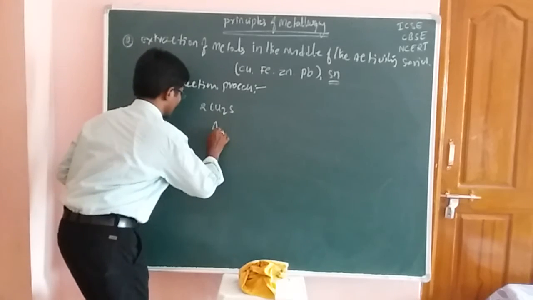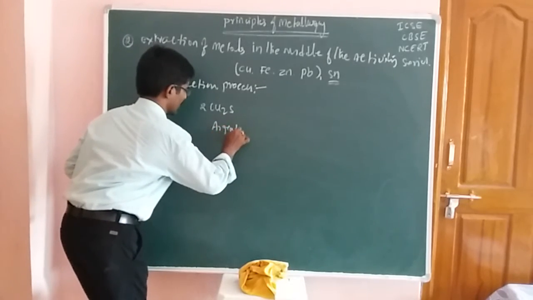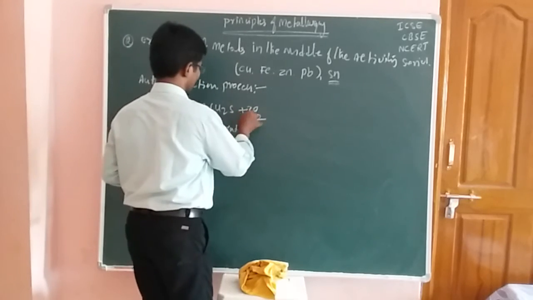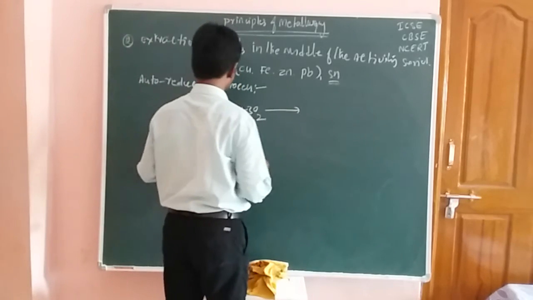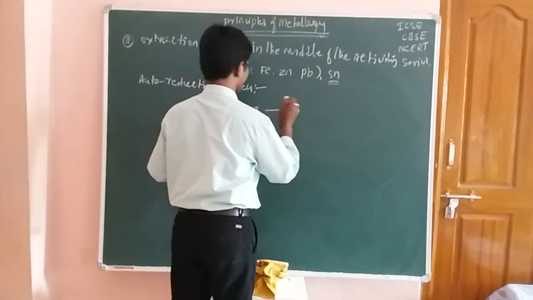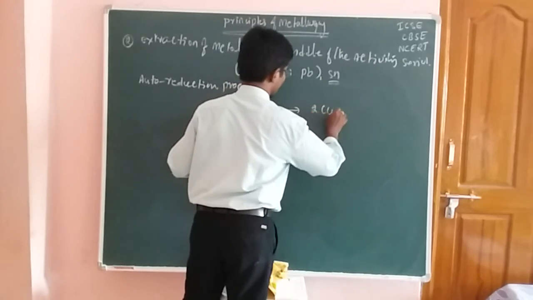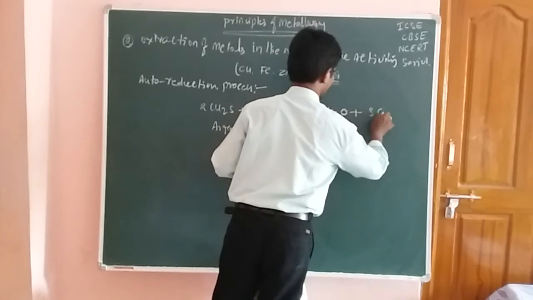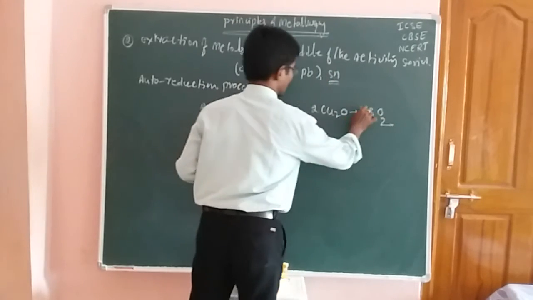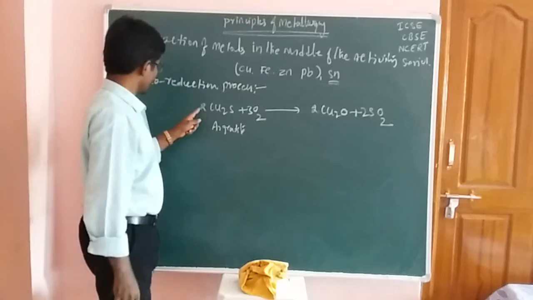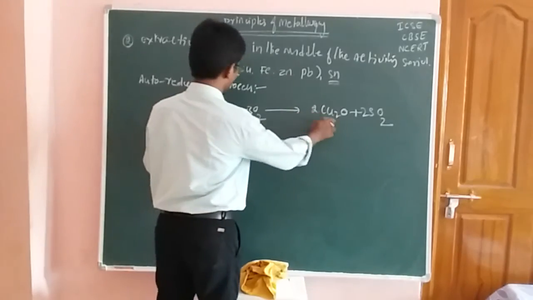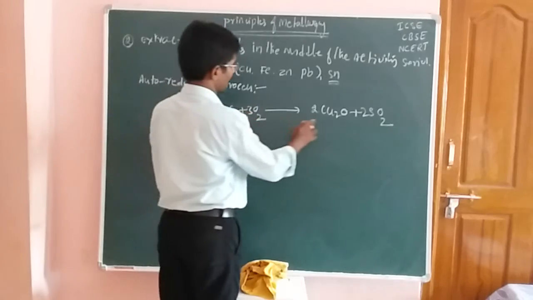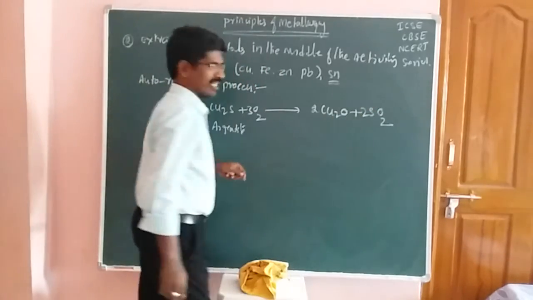The name is argentite. Argentite reacts with 3 moles of oxygen, which gives rise to Cu2O and 2 moles of SO2. So here 2 to the 4, and 2 sulfur atoms, 3 to the 6. Here 2 plus 4 is 6, enough, students.